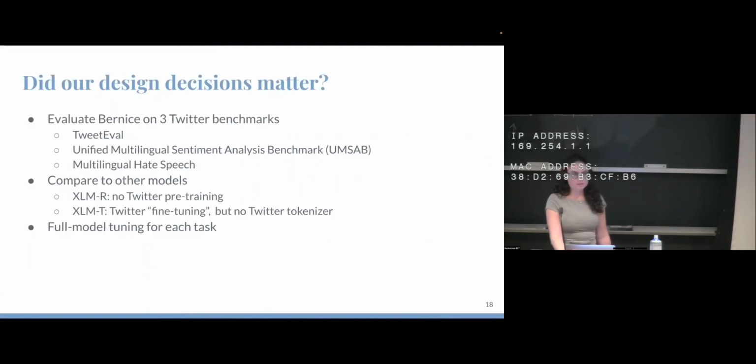So, evaluation. We evaluated Bernice on 3 different Twitter benchmarks. We also compared to 2 other models: XLM-R, which has no Twitter pre-training at all, and XLM-T, which has a second pre-training on Twitter data, but does not have this Twitter tokenizer. In general, XLM-T has seen significantly more data than Bernice because it's from the XLM-R checkpoint. So it's seen all of Common Crawl plus 200 million tweets, whereas our model has seen significantly more tweets, 2.5 billion tweets, but significantly less data overall.